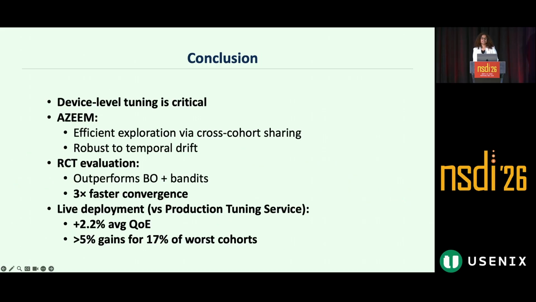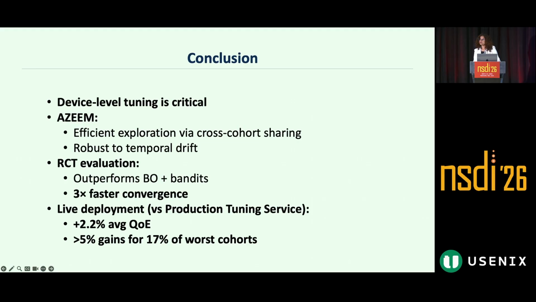To conclude, we show with our RCT study that device-level tuning is critical, especially for large-scale video service providers who want to maximize QE across all heterogeneous devices. And we present our system AGIME, which does guided exploration and exploitation, which exploits similarities across cohorts, hence minimizing the exploration regret, while being robust to non-stationarities.